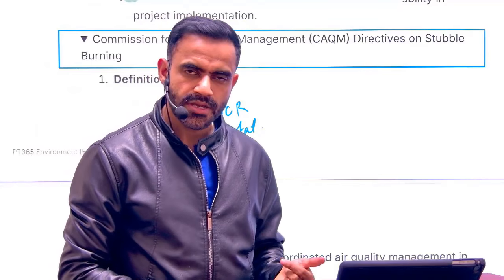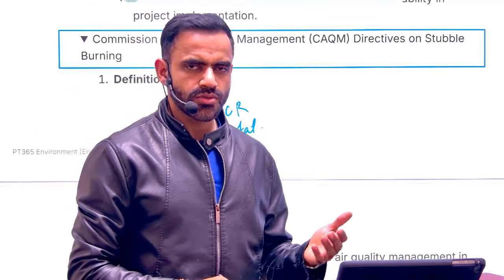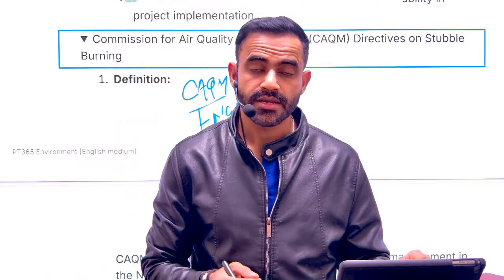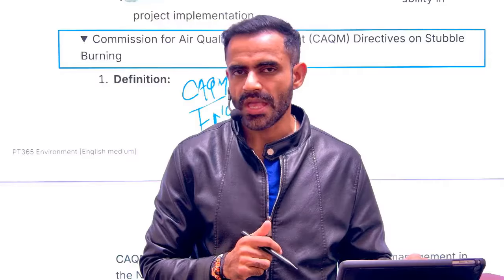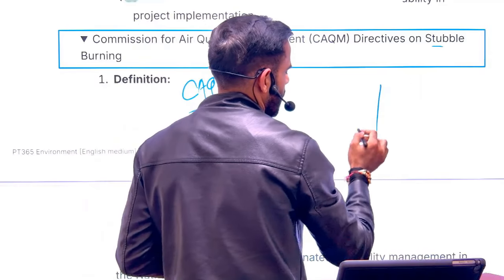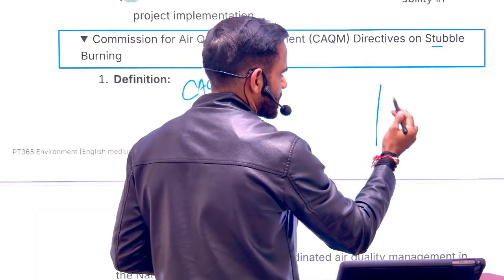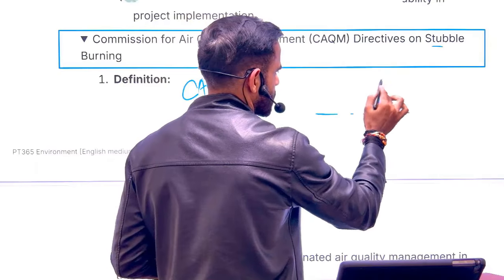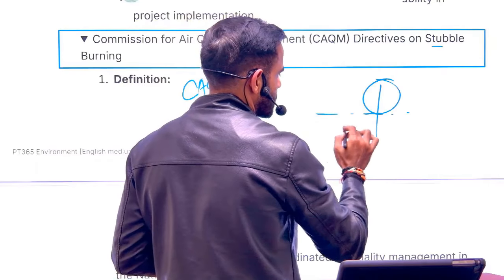Why was it in news? Because it has issued directives to different states like Punjab, Haryana, UP and Rajasthan related to stubble burning. Now, what is this stubble burning? See, understand, let's say this is a crop plant. What happens is that when we are using a machine for harvesting, the machine is going to cut it from here. So this portion is being cut. Now this is residue.